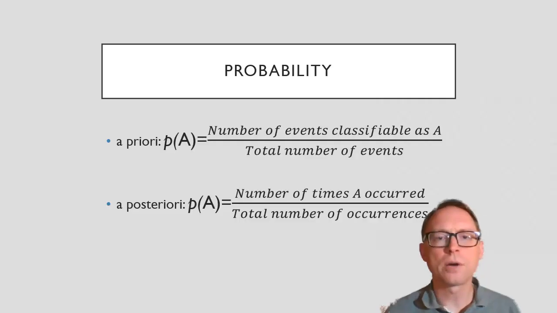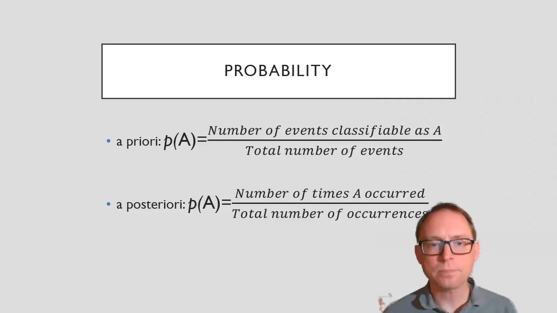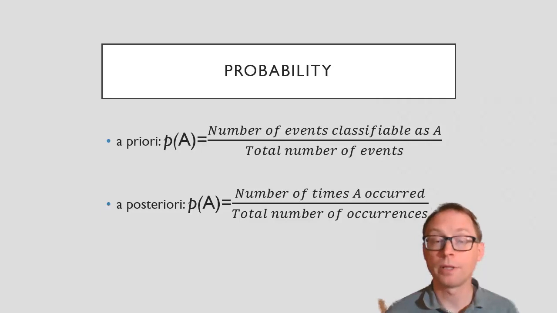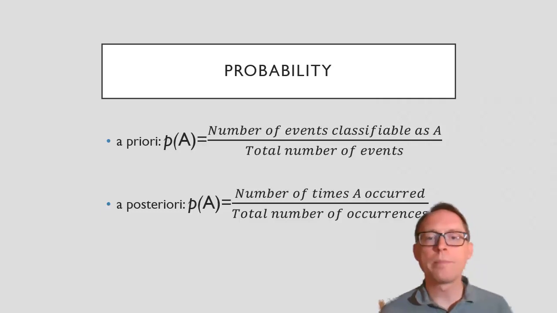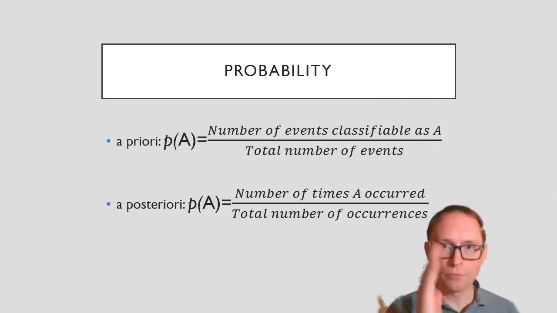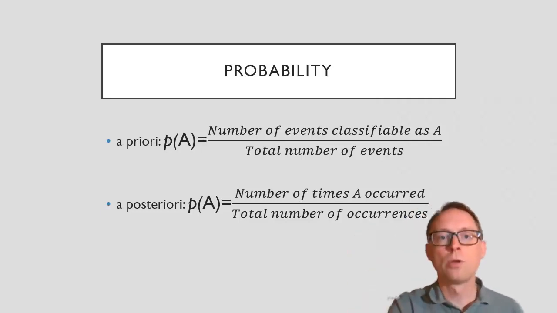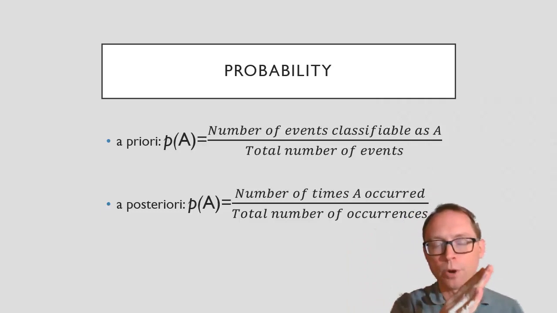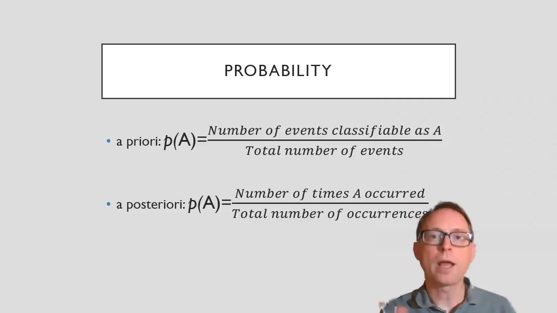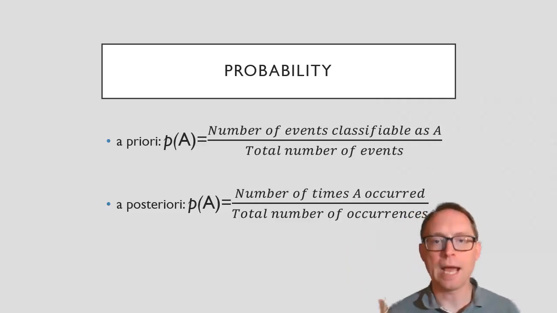Let's start with this basic idea: a priori versus a posteriori probabilities. A priori means prior, before. A posteriori means after, meaning after the event happens. What this is really talking about is, if you have a probability of something happening, what is it versus what it might be otherwise.